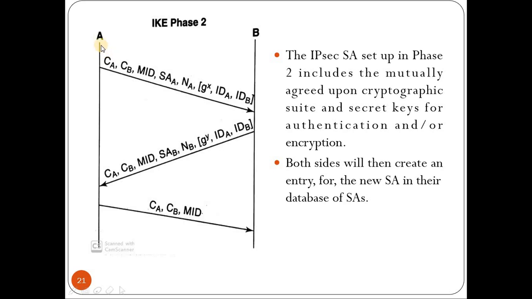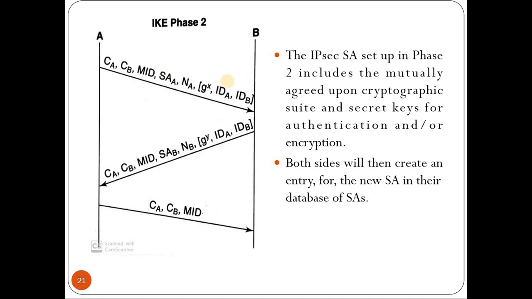So initially A will send the cookie of A and cookie of B. Along with that, it will send the MID. Now MID represents a 32-bit quantity, which is a message ID used to differentiate an IPsec SA within an IKE SA. That is nothing but to differentiate each connection in a session, which is unique for a connection in a session. So again it sends the SA of A, that is nothing but the cryptographic algorithm agreed on by A.